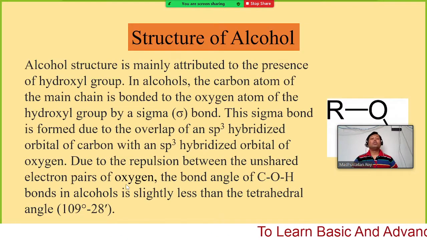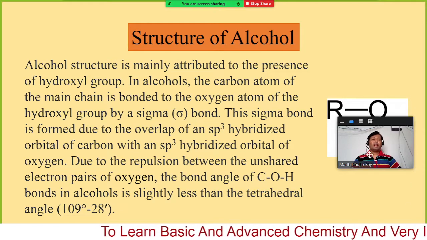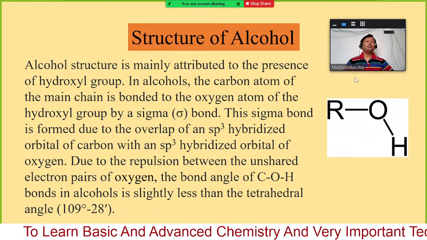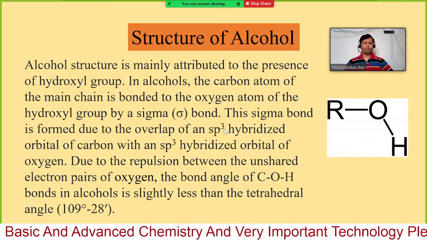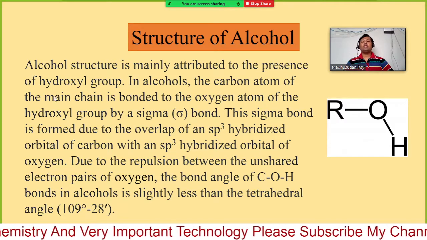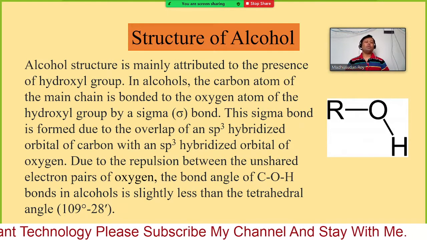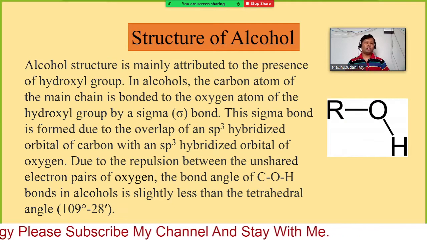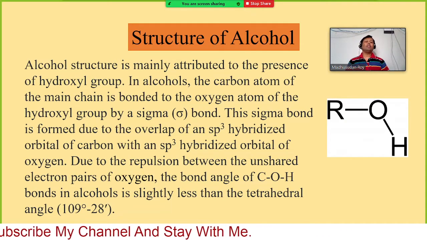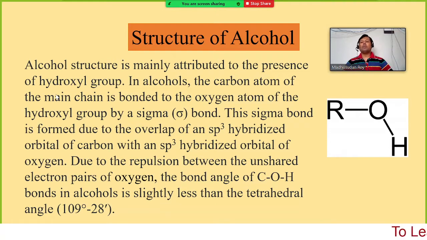So let's go to the structure, how the alcohol is formed or what is the structure of alcohol. The alcohol structure is mainly attributed to the presence of the hydroxyl group. That means if any organic compound contains a hydroxyl group, then we can consider that as an alcohol.